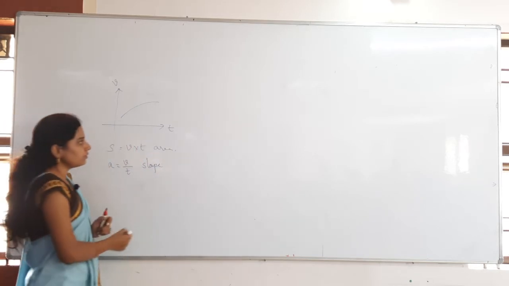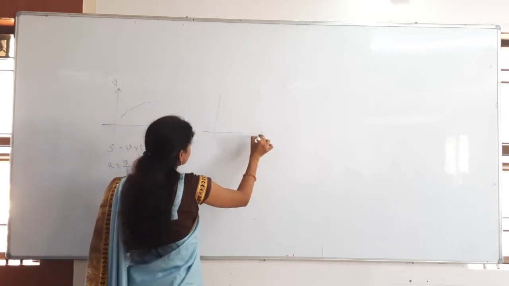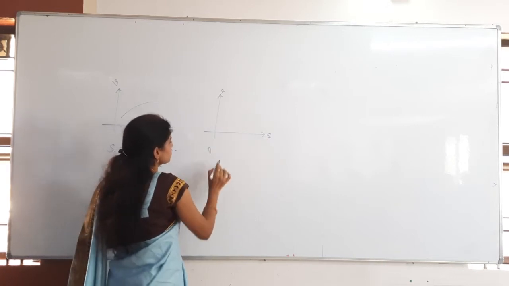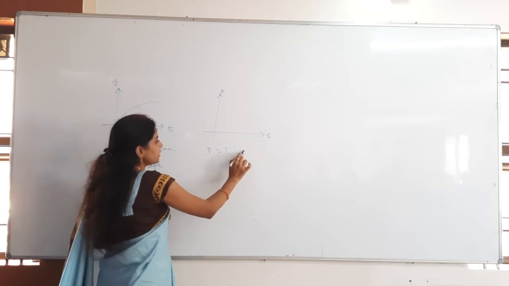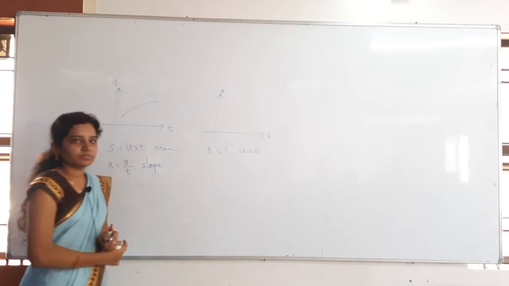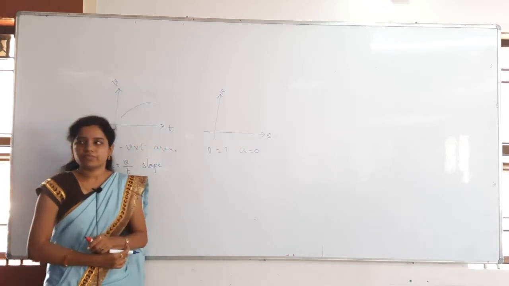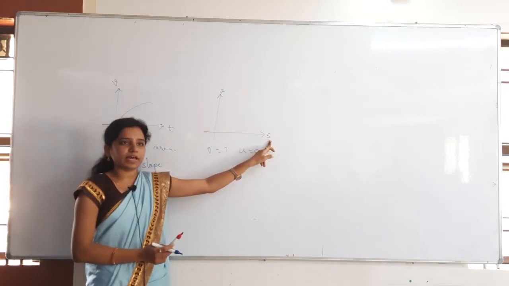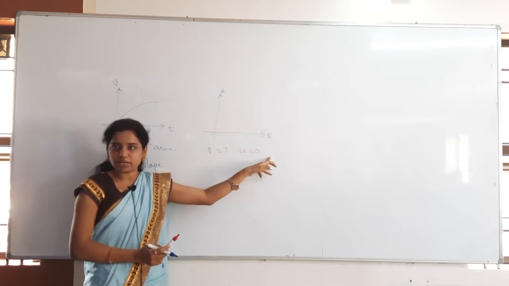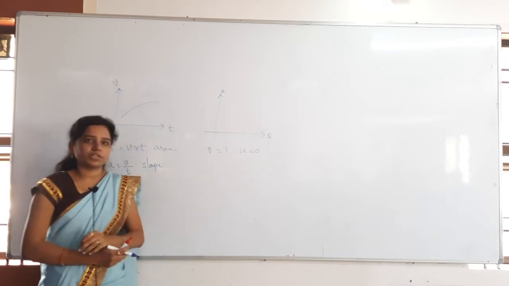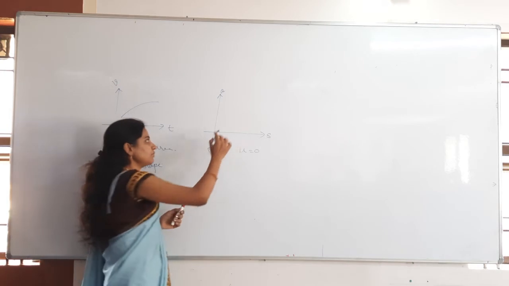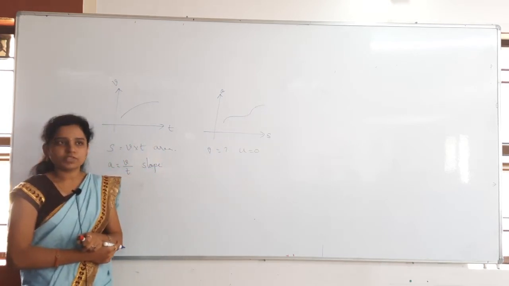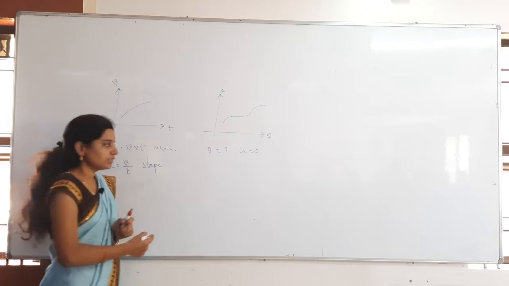Now, if I give an acceleration and displacement graph, asking for the velocity, and the body is starting from 0, that might be anything like this. What do you have to do? Under root 2as. That's correct.